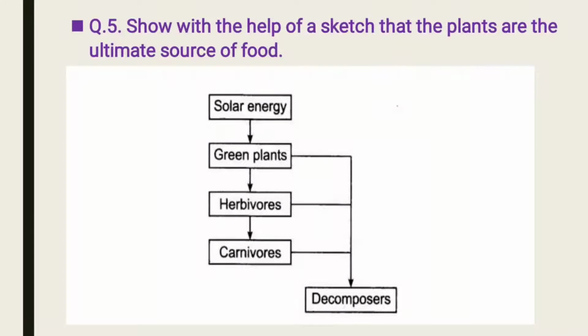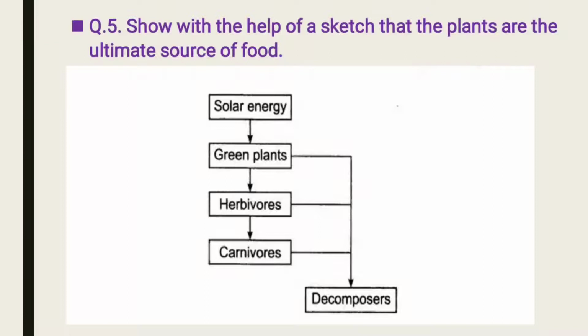But what will happen if we delete one from this chain? For example, if we delete green plants, what will happen to herbivorous animals? They have nothing to eat, so they also will die. What about carnivorous animals?